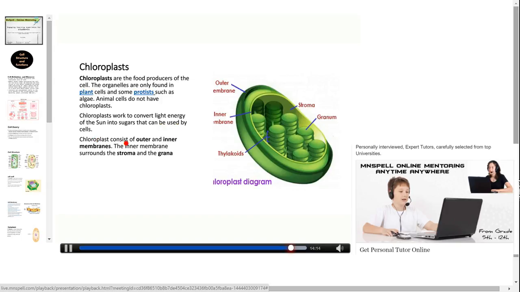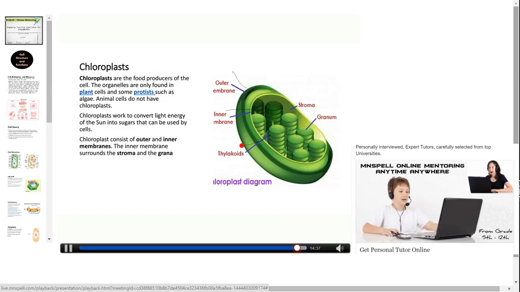Chloroplasts consist of outer and inner membranes. We can see the outer membrane here and inner membrane here. Inner membrane consists of stroma and grana. Chloroplast contains the chlorophyll within the thylakoids. Here we can see the thylakoids.